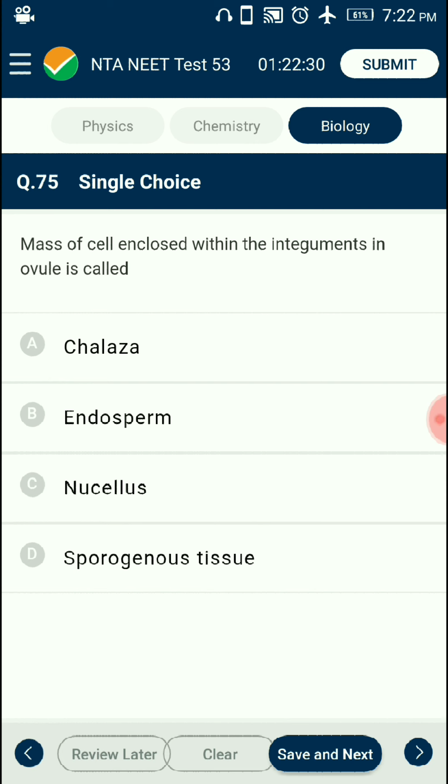Question number 75. The mass of cells enclosed within the integuments in the ovule is called: Each ovule has one or two protective envelopes called integuments. Enclosed within the integument is a mass of cells called the nucellus, which has abundant reserve food material. It provides nutrition to the developing female gametophyte or embryo sac. So the answer is option C, nucellus.